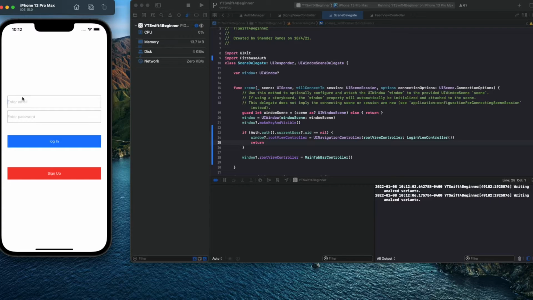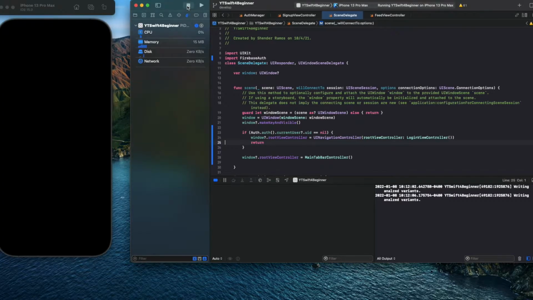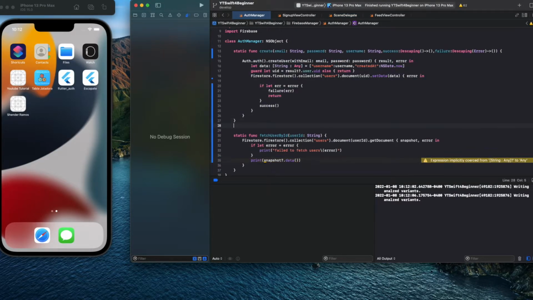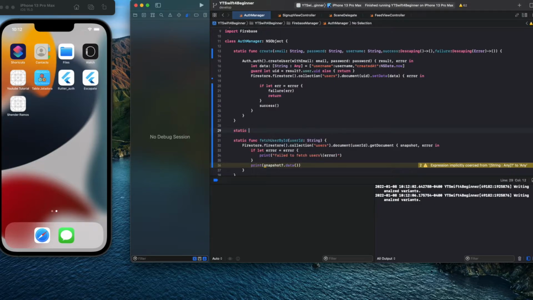So now, we haven't created the thing to log in. Okay, so let's create that login, and let's create another function, static func sign in.